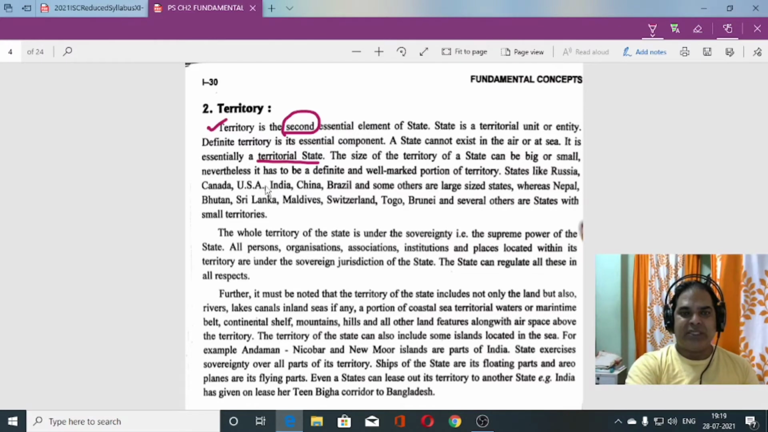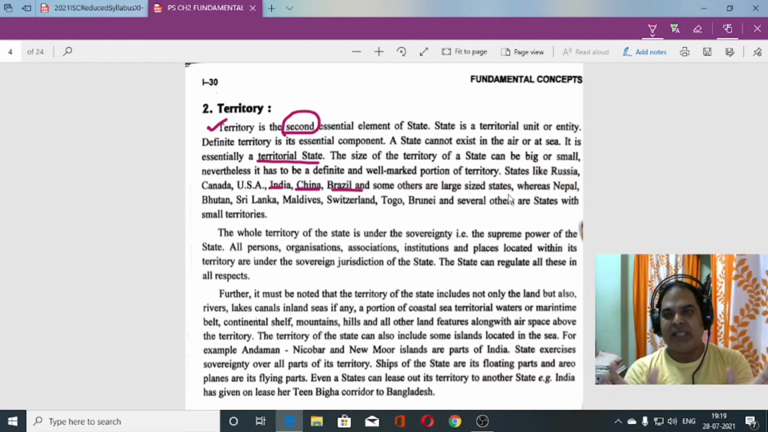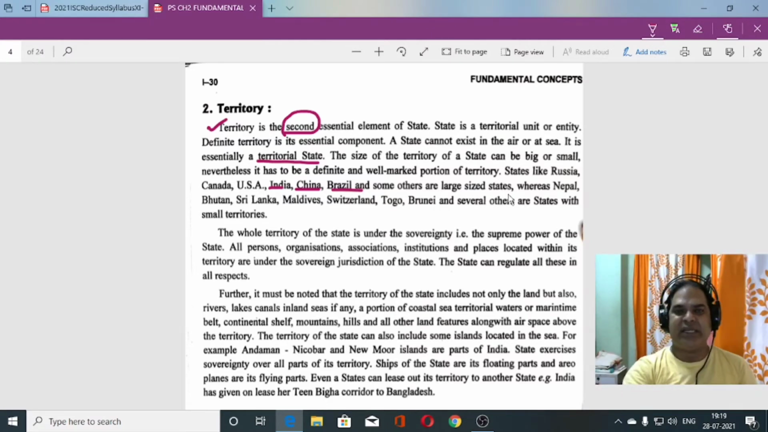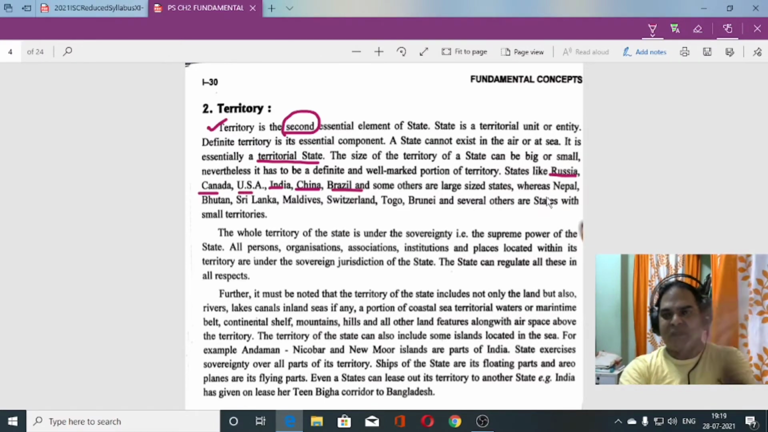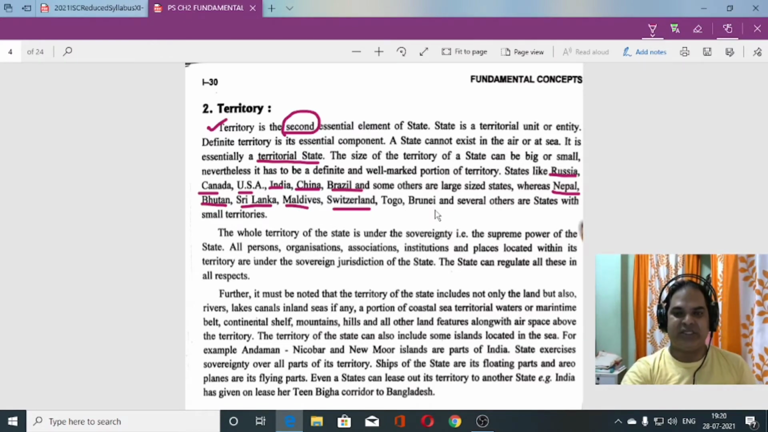Examples are given. States like Russia, Canada, USA, India, China, Brazil, and some others are large-size states. If you see the world map, you can easily understand which states have larger territories. Whereas other small states are also there: Nepal, Bhutan, Sri Lanka, Maldives, Switzerland, Togo, Brunei. These are small states. Did you understand?